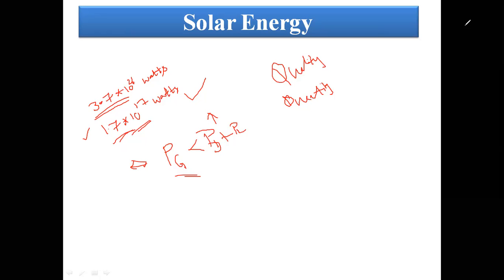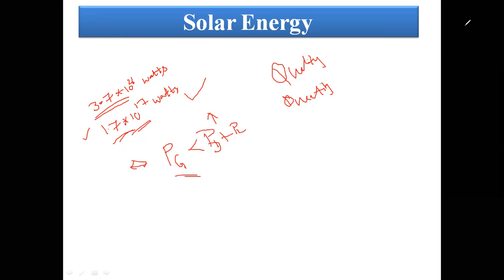What are the sources available in nature? We need to utilize all the sources. We can generate electricity. Due to that, renewable energy sources do not pollute the environment, and the fuel is available free of cost in nature.